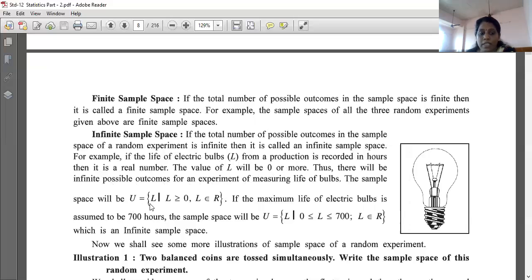The sample space will be L such that L is greater than or equal to 0, L belongs to R. If the maximum life of the electric bulb is assumed to be 700 hours, the sample space will be S equal to L, 0 less than or equal to L and L less than or equal to 700, L belongs to R, which is an infinite sample space.